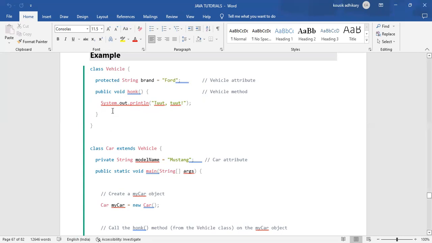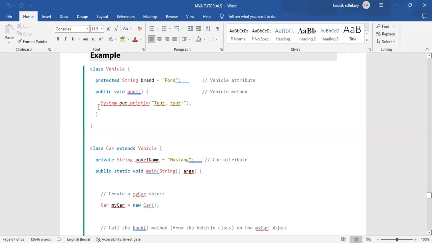What is that system.out.println? That method has a body, a block, and that method is of void type. That means it will not return anything, not any integer or anything. So we have just created a method, and the curly braces are the block of that method.